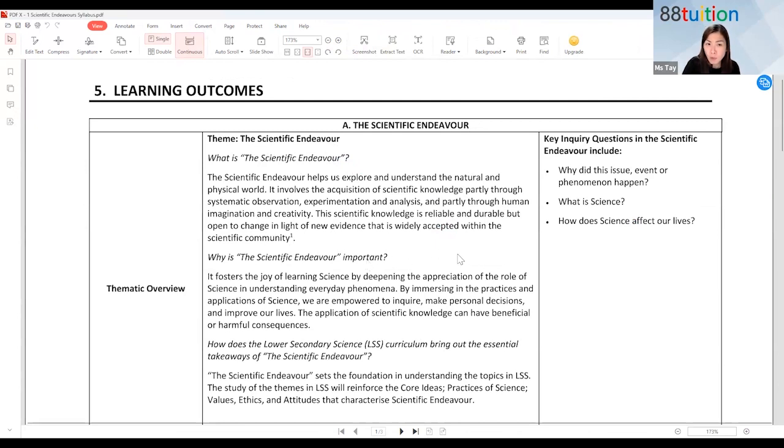Okay, so syllabus document is actually a very important copy. How many of you know that you can obtain something like this from the internet? From the MOE website. Do you all know this or not? Do you know how important is this? Okay, maybe I can share with you. I'll open up the entire document first to show you how it looks like.